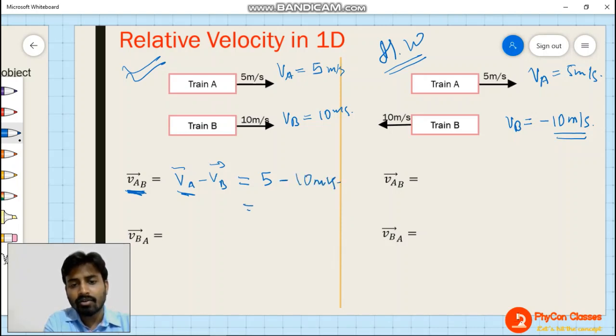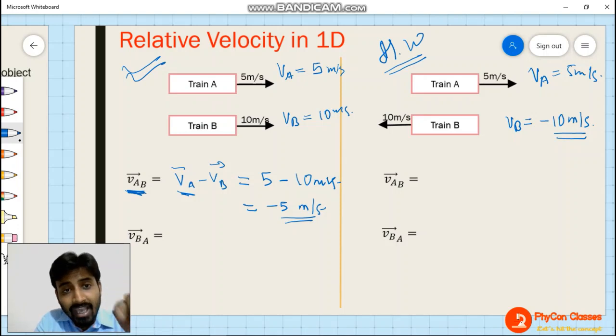So this is going to be minus 5 meters per second. The relative velocity of A with respect to B is minus 5 meters per second. That implies that the person sitting on train B will find that train A is moving in the backward direction with a velocity of 5 meters per second.